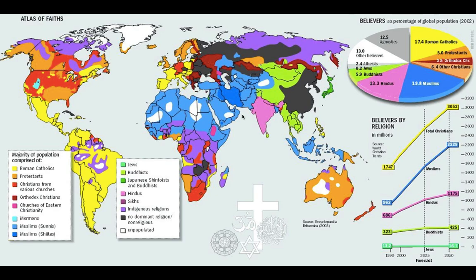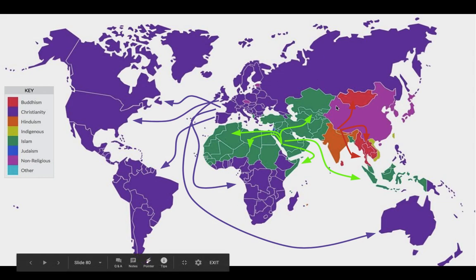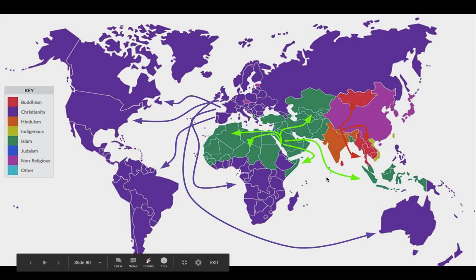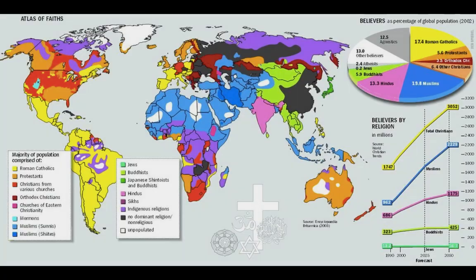So as you look around the world, it's very different looking at this map compared to this one. This makes it look like there's a very uniform landscape, right? And there's a lot of homogenization and all these purple countries must be exactly the same. Not true at all. And as you can see on this map, there are many different types of not just Christianity, but religions of every kind around the world and in different pockets around the world.